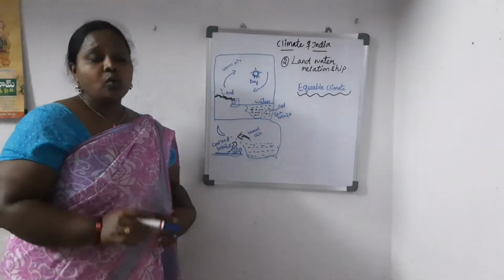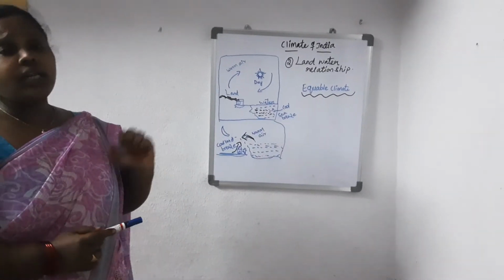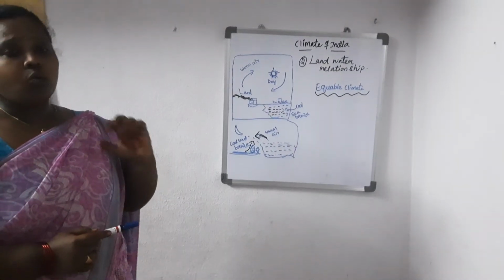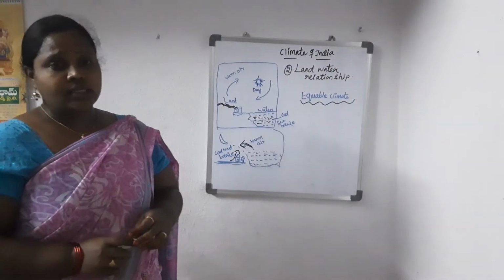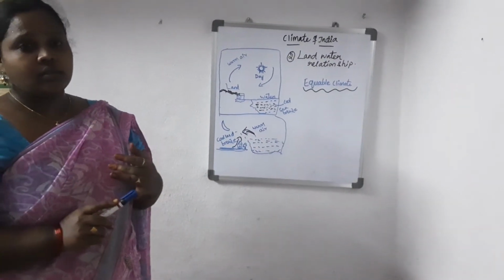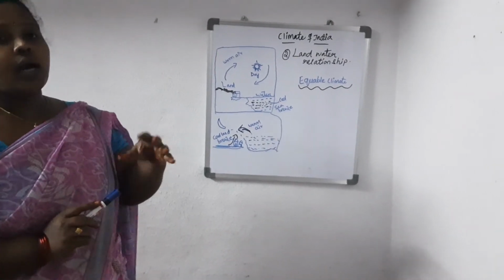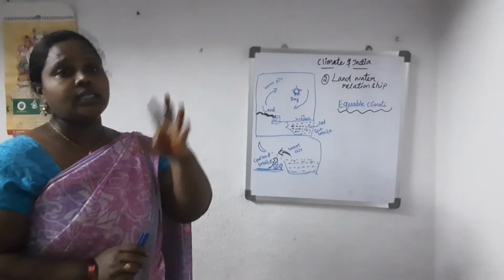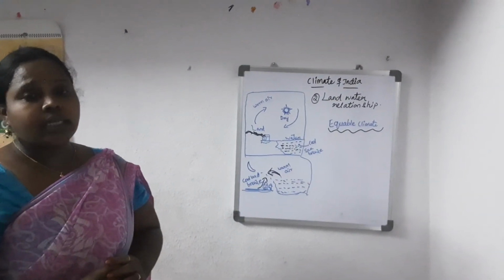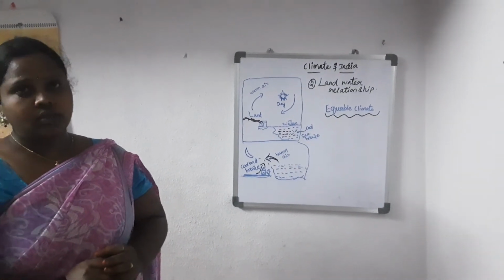Again, I am telling you, the land will absorb the sunlight more quickly when compared with water. And areas covered with snow and ice will also reflect the sunshine that is received by them. That's why they don't remain hot.